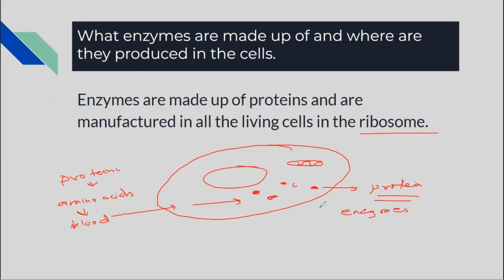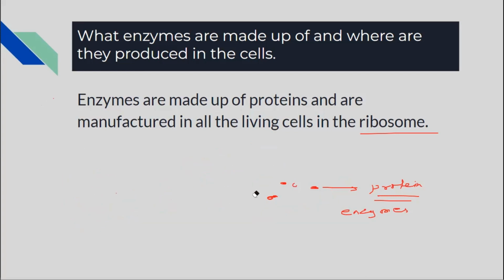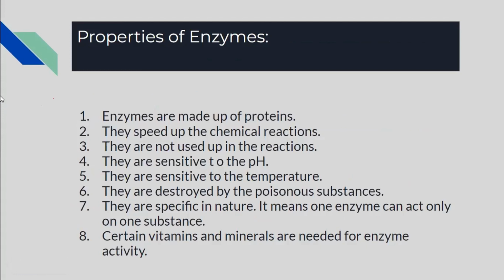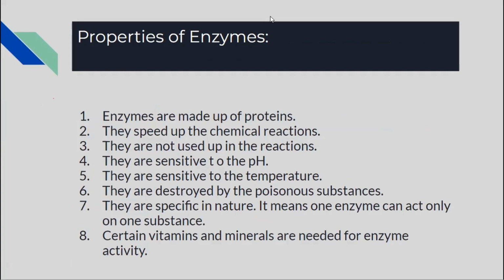So what are enzymes actually made up of? They are made up of proteins by the ribosomes. In our cells, we have tiny units which are called ribosomes, and they play a role in manufacturing these enzymes. So these are some of the properties of enzymes, children. You can see they are very important. We should know the properties of enzymes, like they are made up of proteins.